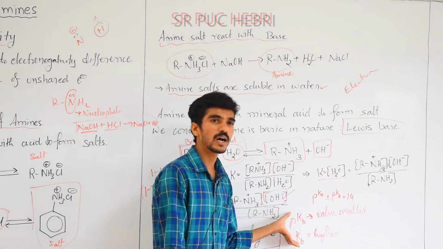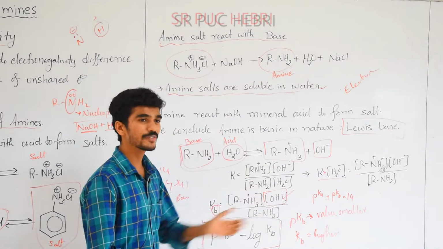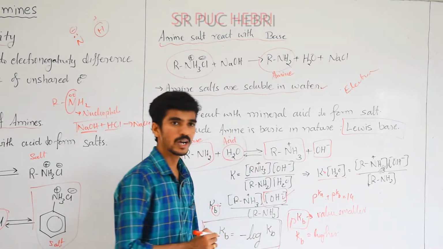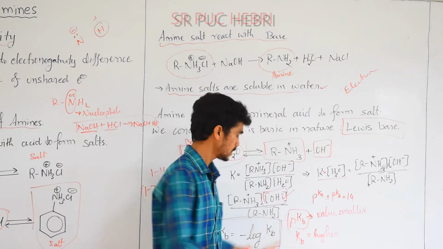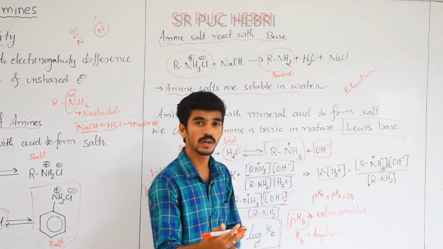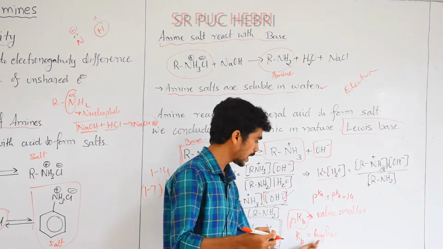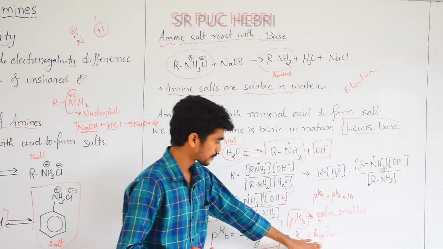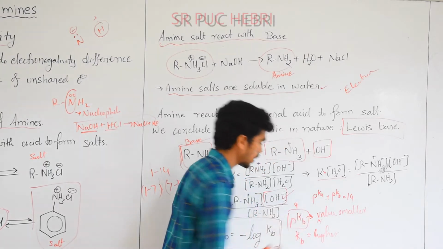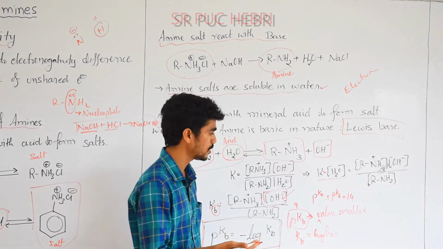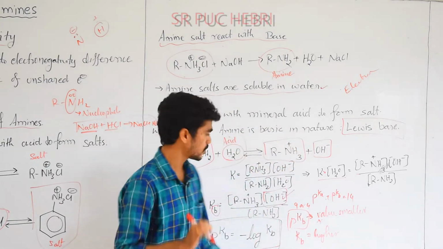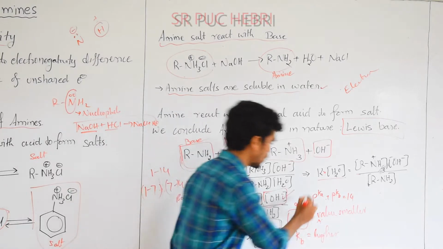From these two data we can easily identify the pH value of the amines. For example, I'll take the pKb value. According to this equation, if pKb value is smaller, it is basic in nature, or if Kb value is higher, that is also basic in nature. Now I illustrate with two values: pKb value is 9, which is a higher value, and pKb value is 4.